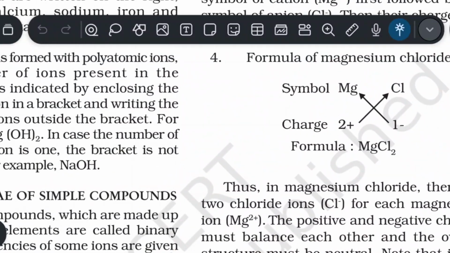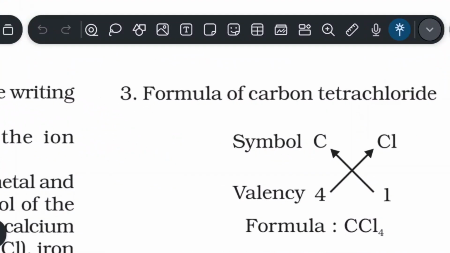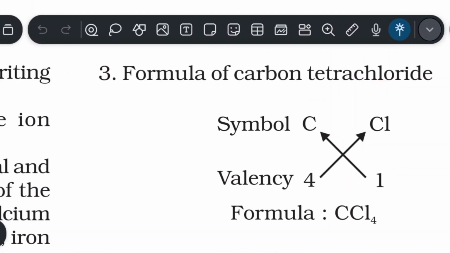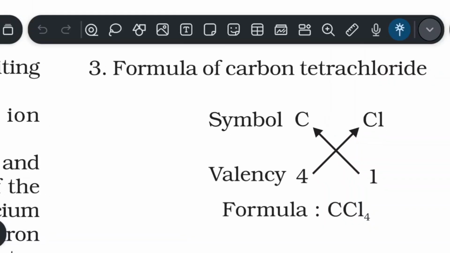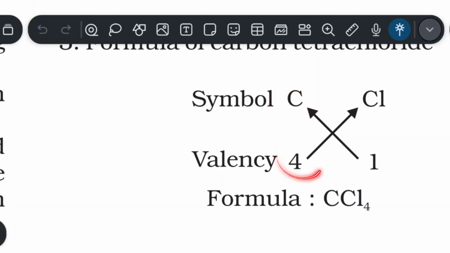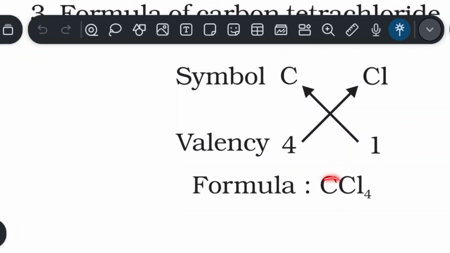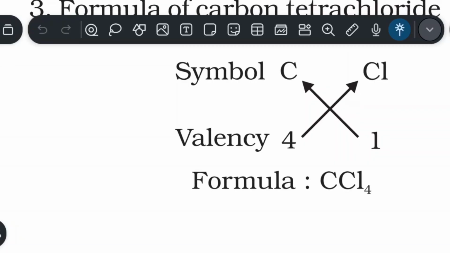Let us move to another formula, the third, carbon tetrachloride. As you can see, carbon has 4 valency. That means carbon must combine with 4 atoms. Chlorine has 1 valency. That is the reason the formula becomes CCl4.